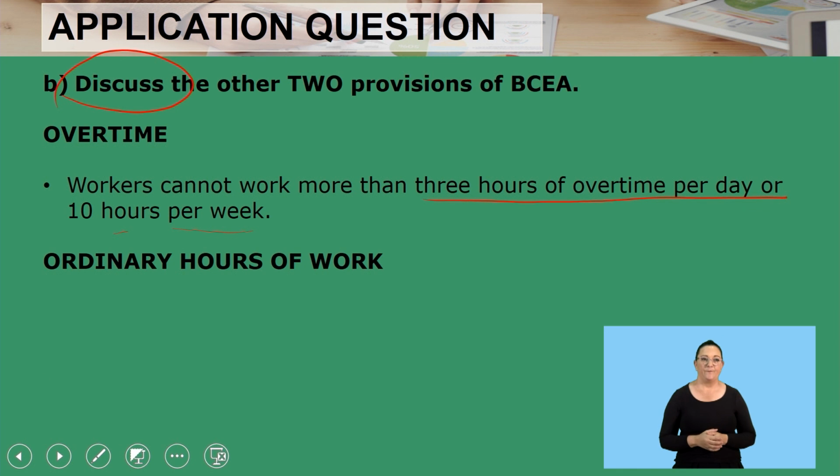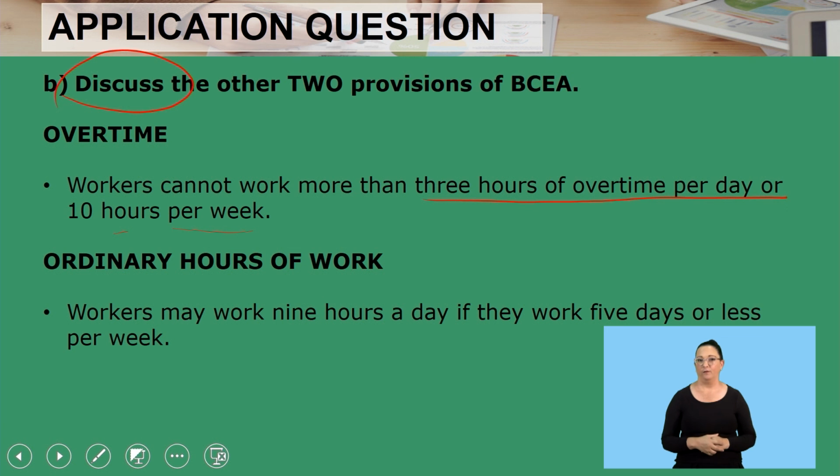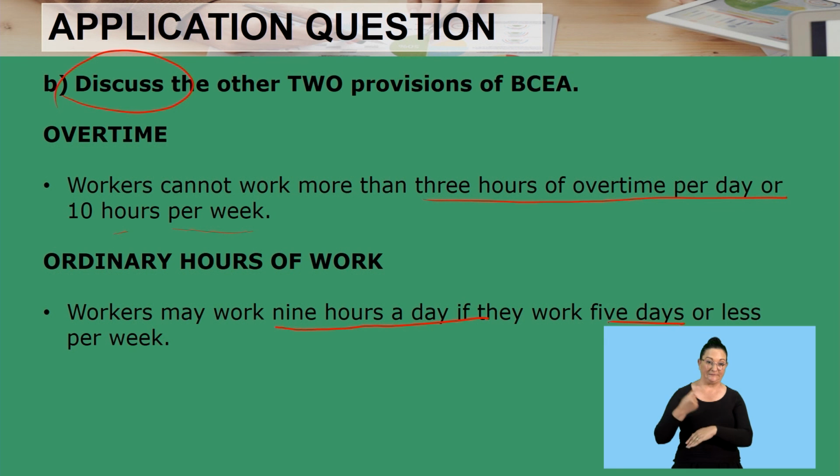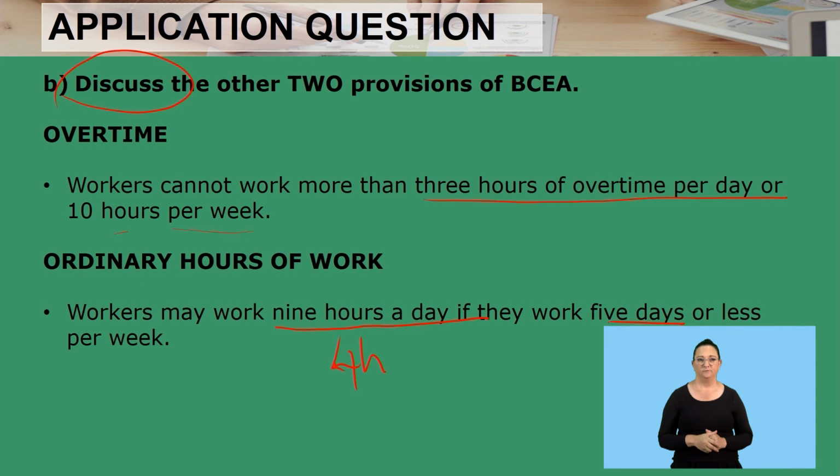Right, the second provision that you can think of is the ordinary hours of work. So meaning how many hours must you work per week? Don't forget, workers may not work more than 9 hours a day if they work 5 days or less. And then it says 9 hours if you're going to work for 5 days, and then 8 hours if it's 6 days. So in total, basically, you can work for what? Let me fix that. You are working 45 hours per week, basically. That is the ordinary hours of work.